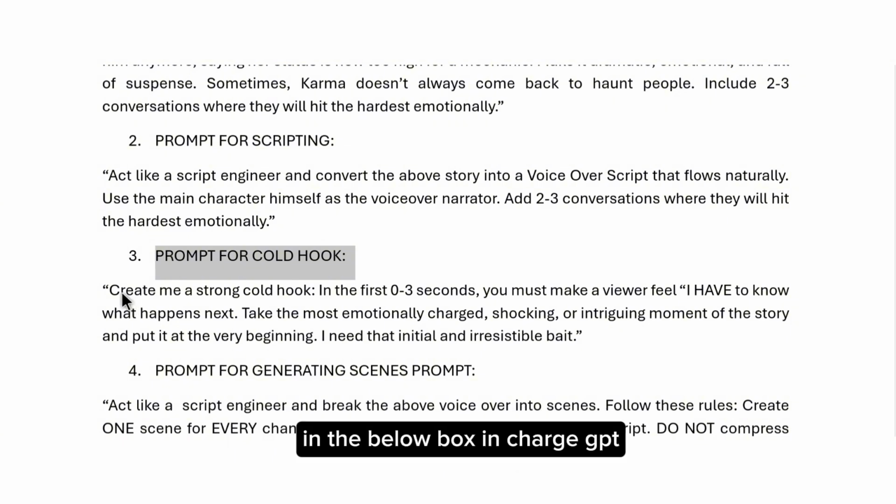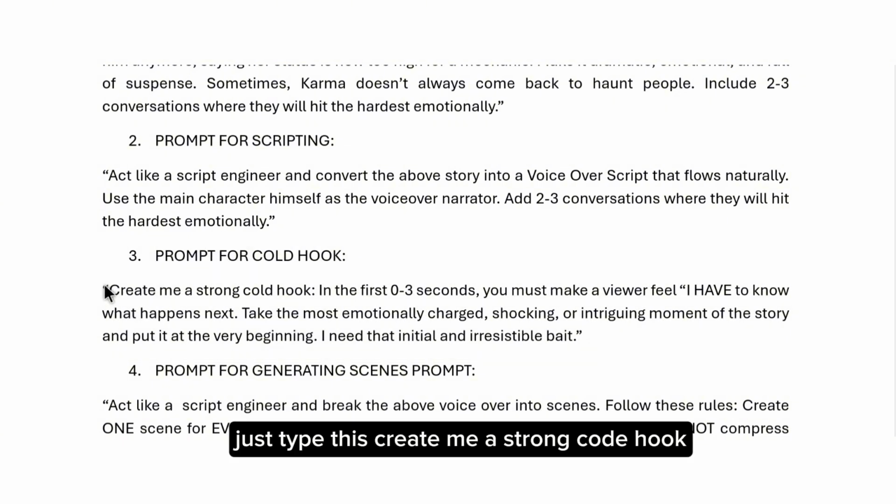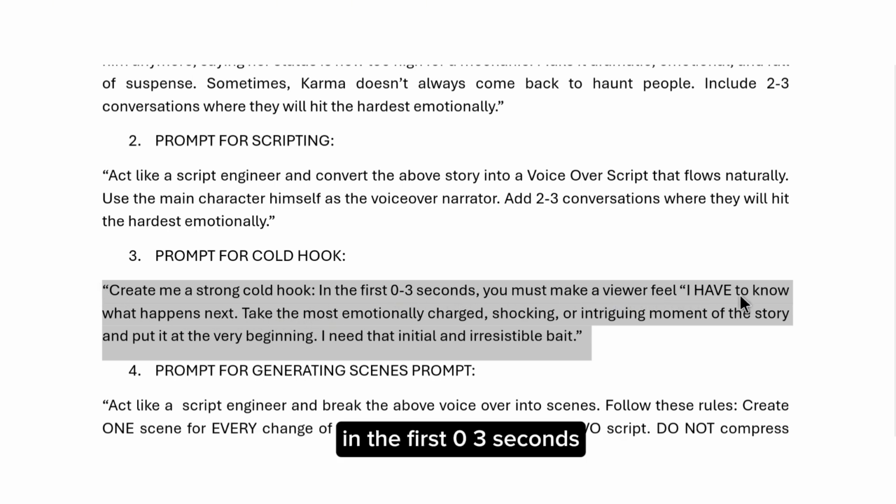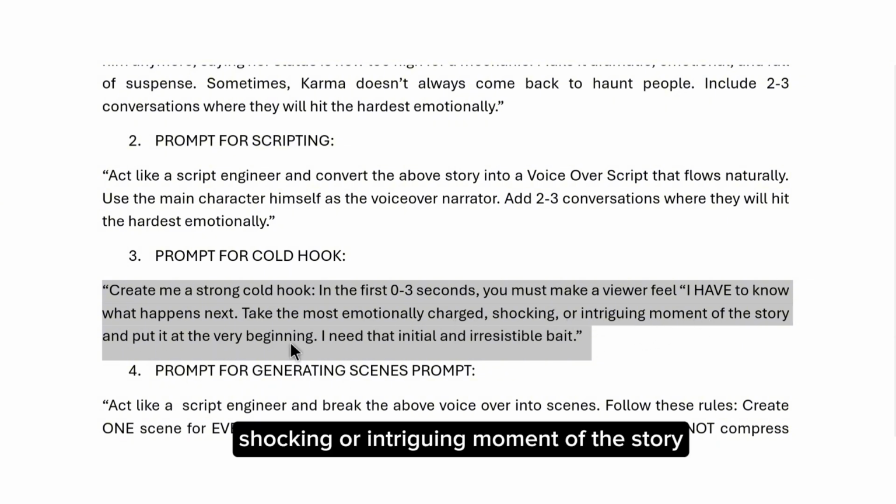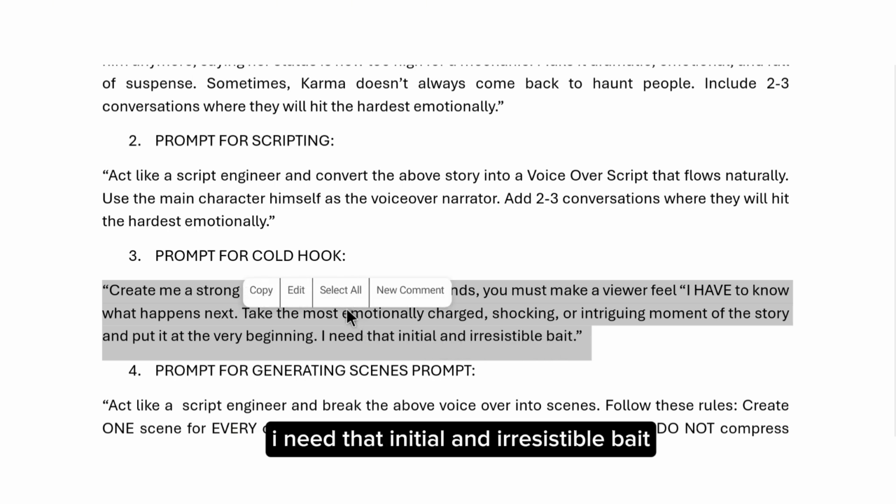In the below box in ChatGPT, just type this. Create me a strong code hook. In the first 03 seconds, you must make a viewer feel I have to know what happens next. Take the most emotionally charged, shocking, or intriguing moment of the story and put it at the very beginning. I need that initial and irresistible bait.